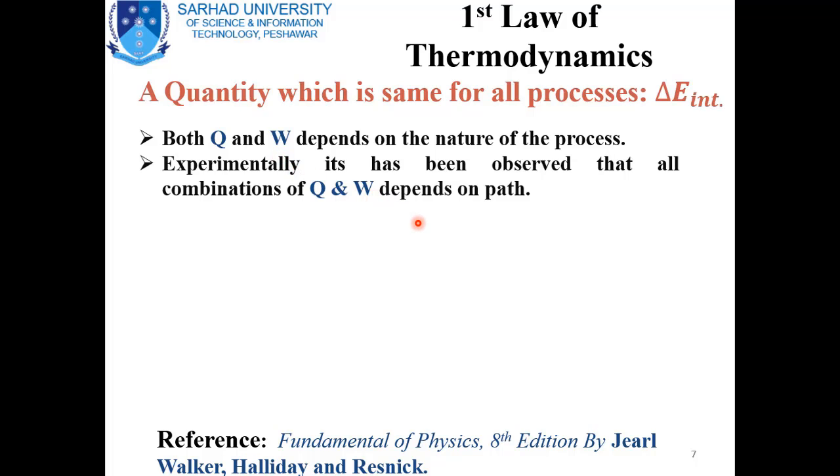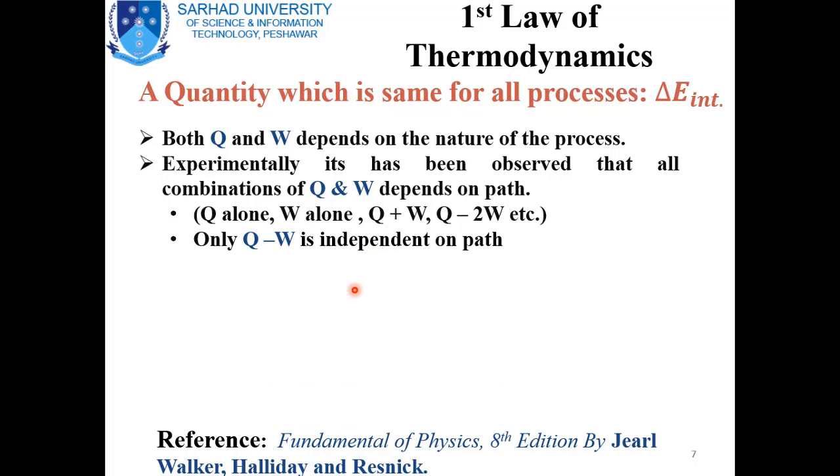Experimentally, it has been observed that all combinations of Q and W depend on the path. As we have discussed earlier, Q can be negative or positive, and so can the work done, and similarly any combination of Q and W, for example Q plus W or Q minus 2W, will depend upon the path.